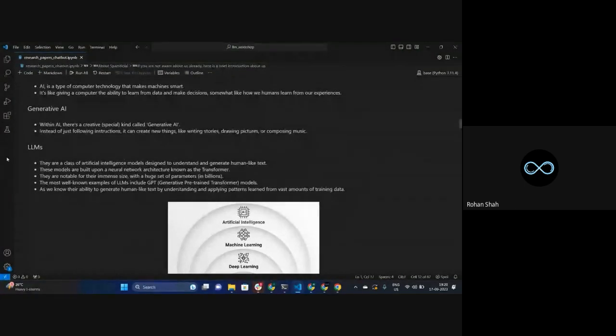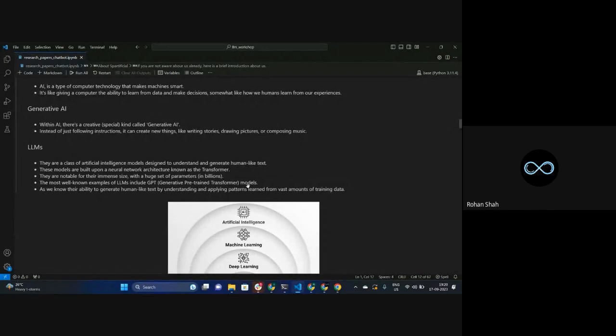So now, what is the meaning of large language models? As I mentioned, large language models are a model. The example is GPT, the generative pre-trained transformer. What is this generative pre-trained transformer? It's basically a neural network. There is a network which we call transformers, and it's able to generate something. That's why the name GPT is given. But what actually is it? It is a large language model.